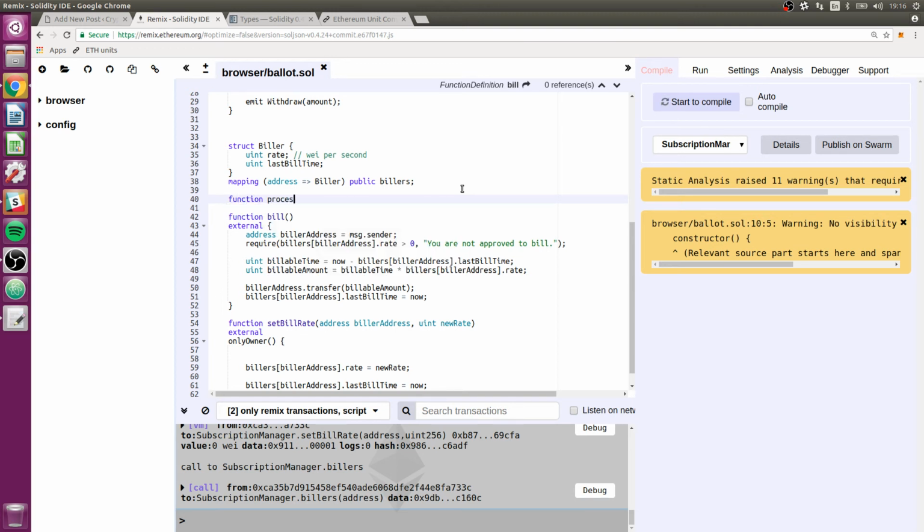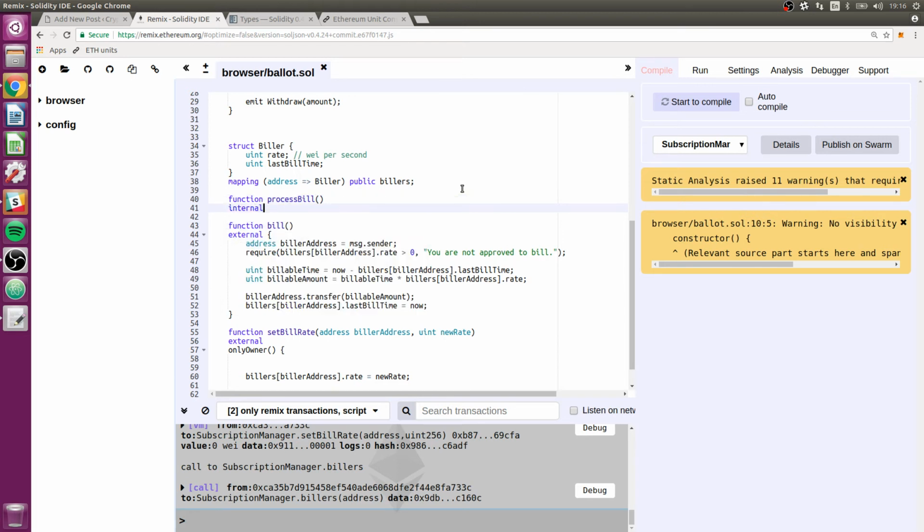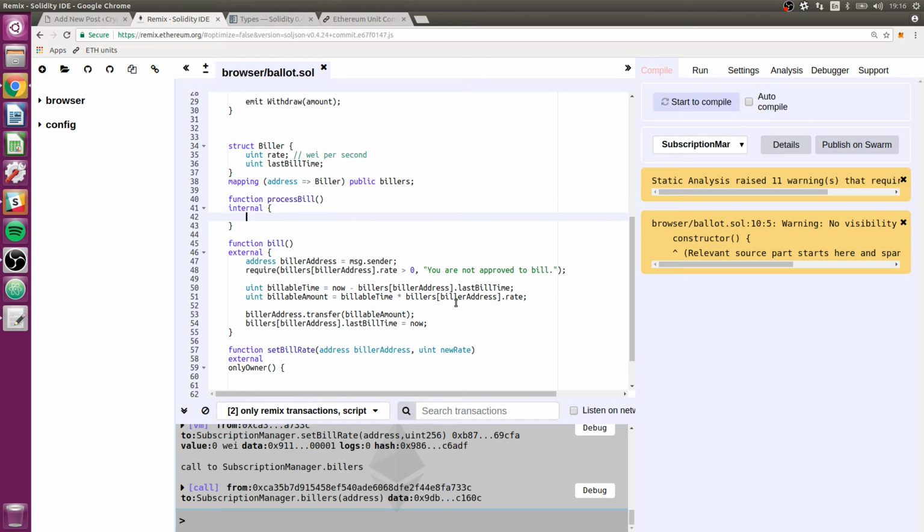Function process bill, and I want to make this internal, so only the contract can call it. Then I'm going to take some of this code from this function, put it into process bill, and call process bill from both this function, which I might rename, and this function. That way each of these functions will call the same bit of code, which will actually do the meat of this function here.